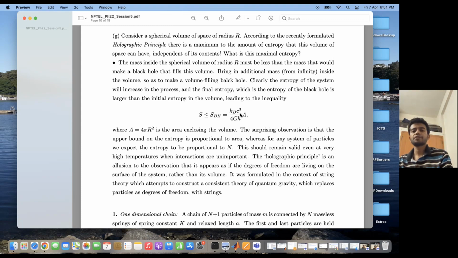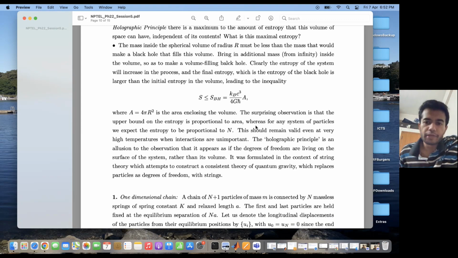So this is a surprising observation on the upper bound of the entropy. This is the upper bound because you can't have any more mass coming in, since the maximum of the total mass should be given by the black hole of this radius r. The surprising observation is that the upper bound on the entropy is proportional to area, whereas earlier we would expect the entropy to be proportional to n. This should also remain valid at even very high temperatures where interactions are unimportant.